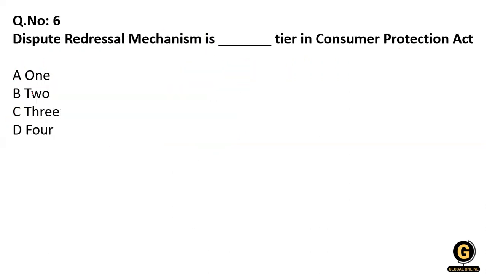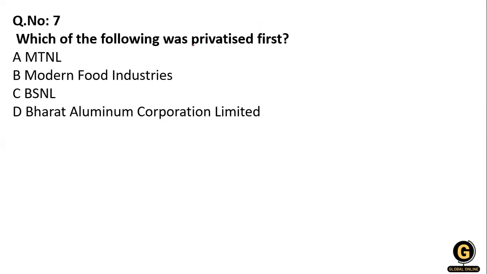Clear? Next, the dispute redressal mechanism is a dash tier in the Consumer Protection Act. So you see, it is a factual question again. It is a third tier. What is dispute redressal mechanism? It is a third tier in the Consumer Protection Act. Okay, so in this series, I'm taking factual questions.